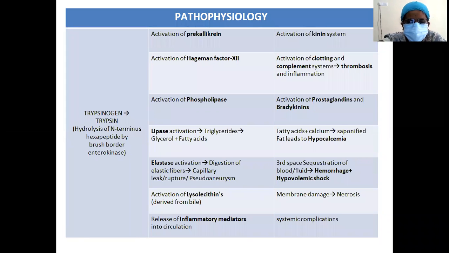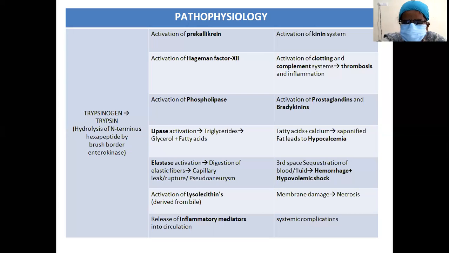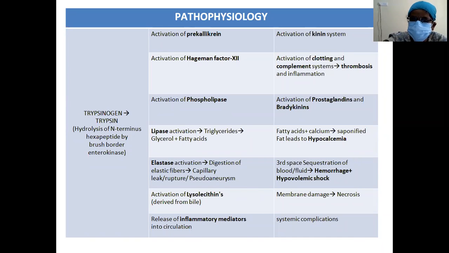This is the tabular form. Trypsinogen is converted to trypsin, which will activate the kinin system and the coagulation cascade. Activation of phospholipase will in turn activate the prostaglandins and bradykinins. Lipase activation will cause fat necrosis. Fatty acids and calcium saponification will occur, which will lead to hypocalcemia. Elastase activation will digest the elastic fibers of the thin blood vessels and cause capillary leak, thus causing hypovolemic shock. Activation of lysosomal enzymes will cause membrane damage and necrosis. Release of inflammatory mediators into the circulation will cause systemic complications.